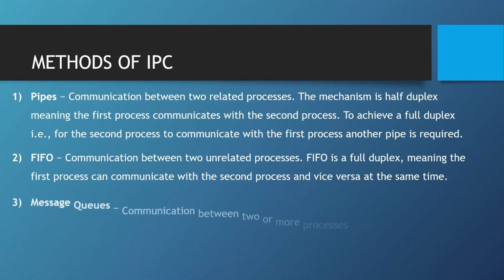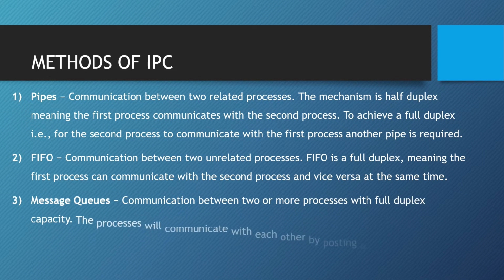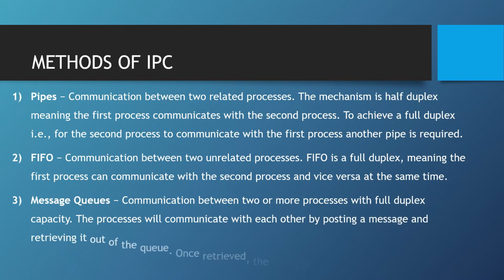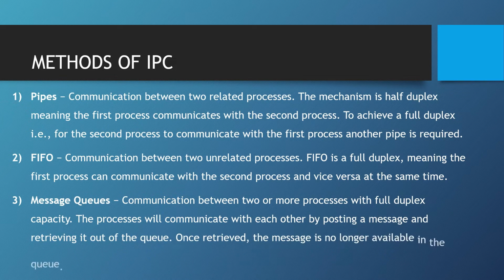Number 3. Message queues. Communication between two or more processes with full duplex capacity. The processes will communicate with each other by posting a message and retrieving it out of the queue. Once retrieved, the message is no longer available in the queue.